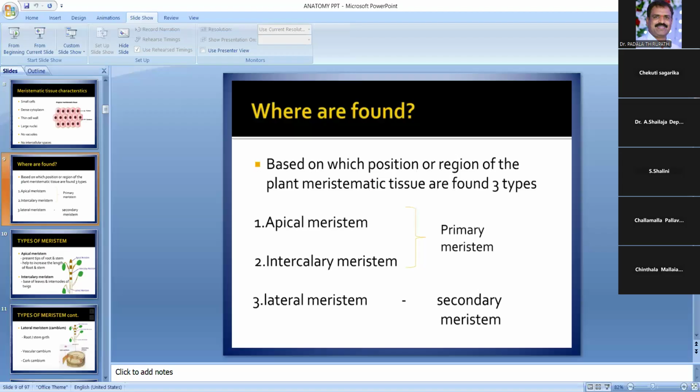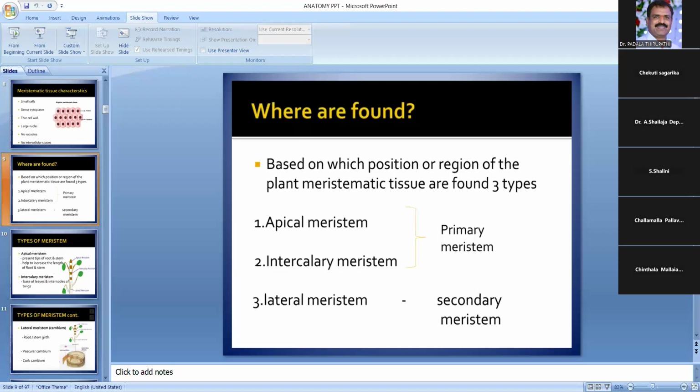See here, this is based on the position. Position means it is present at the apex, so we call it apical meristem. And coming to the second one, which is called intercalary meristems. These meristems occur in between two permanent tissues. It is present in between two permanent tissues.